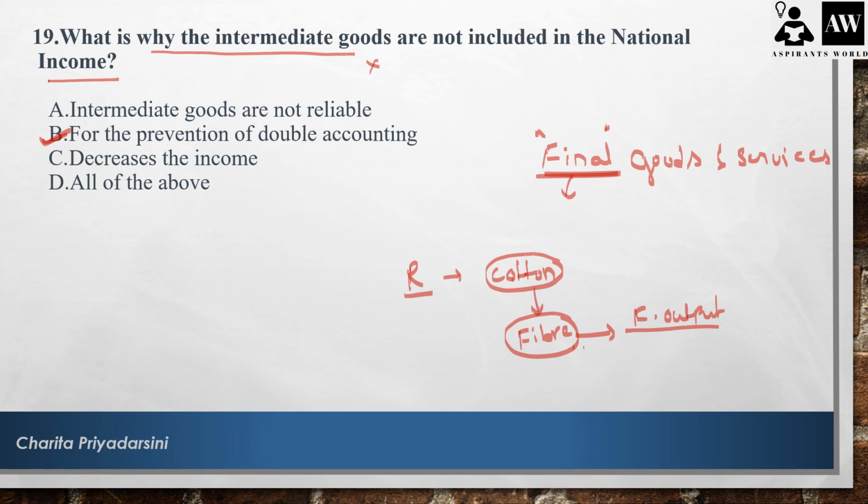So if government keeps on adding only the final goods without deducting the intermediary utilization in between, then it reflects the double price here. Suppose I have bought 100 rupees of cotton here, and I have spent 100 rupees here, so definitely in my pricing of the product I include the raw material cost, and I have added 200 more worth of value to that product while turning it into a fiber.